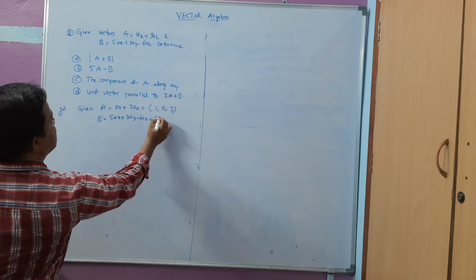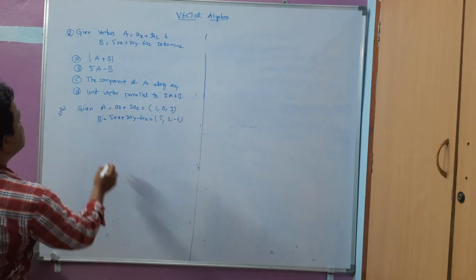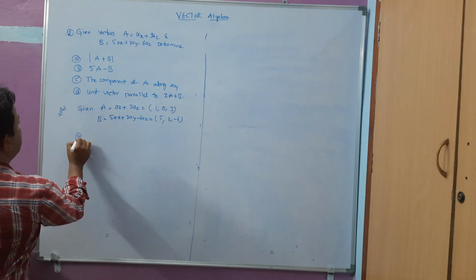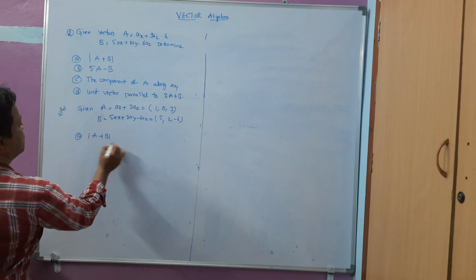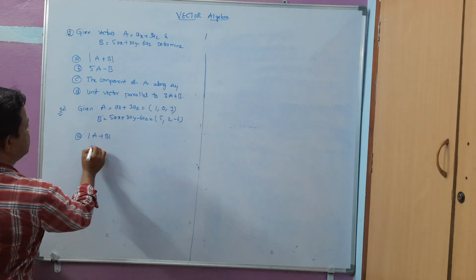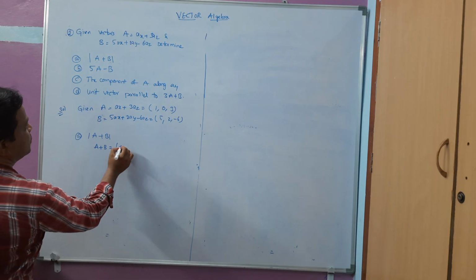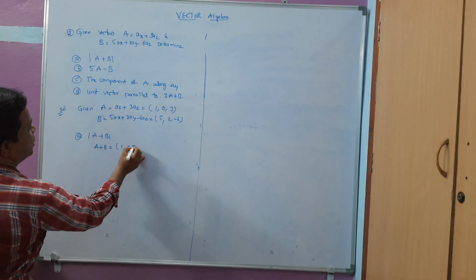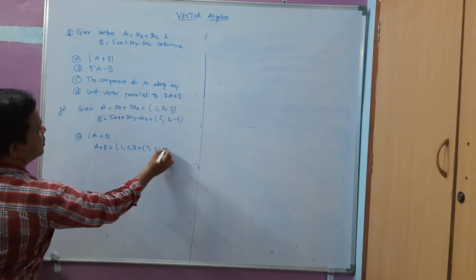I can also write this as 5 comma 2 comma minus 6. Now he is asking to find the magnitude of A plus B first. So first of all let us add these two. What is A here? 1 comma 0 comma 3 plus what is B here? 5 comma 2 comma minus 6.